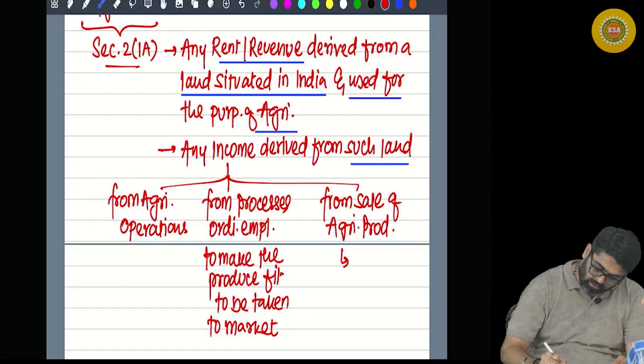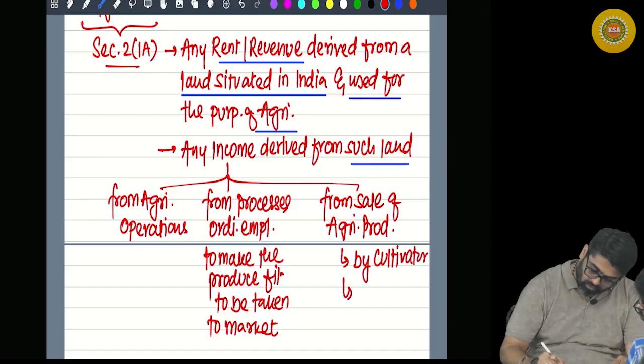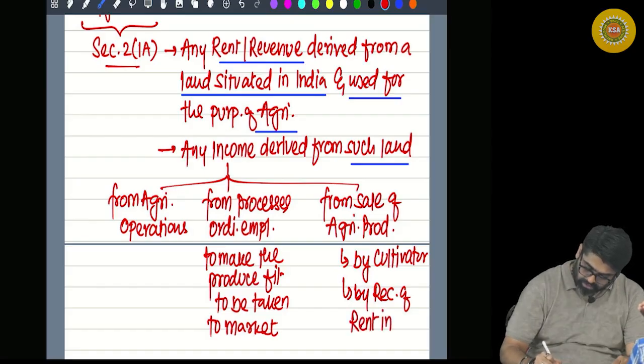And this agricultural produce will be sold by the cultivator or sold by the receiver of rent in kind.